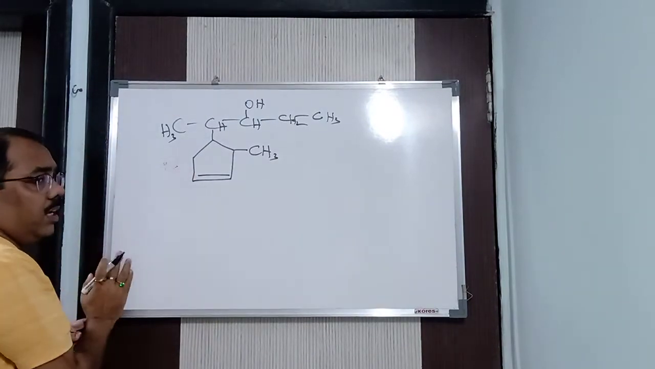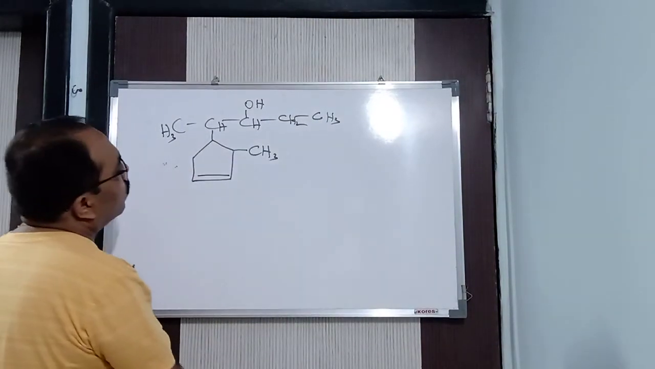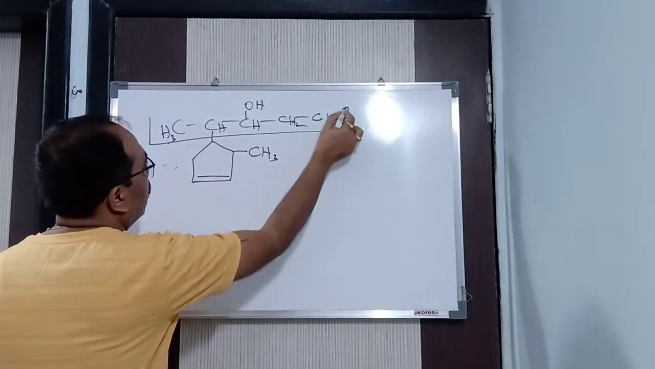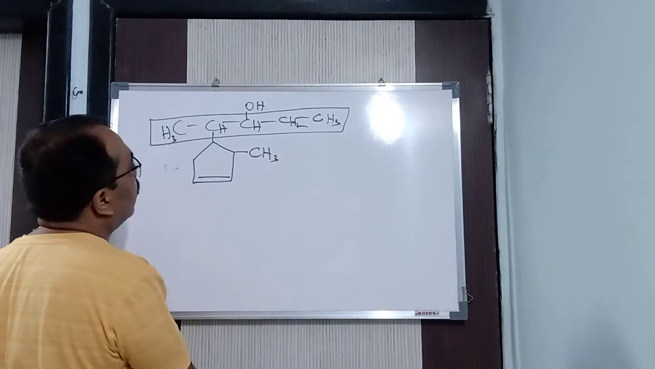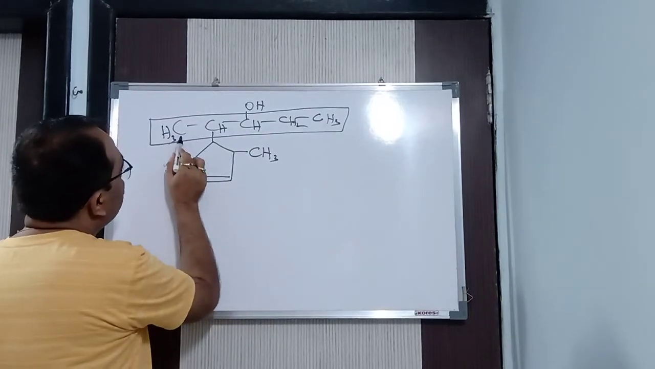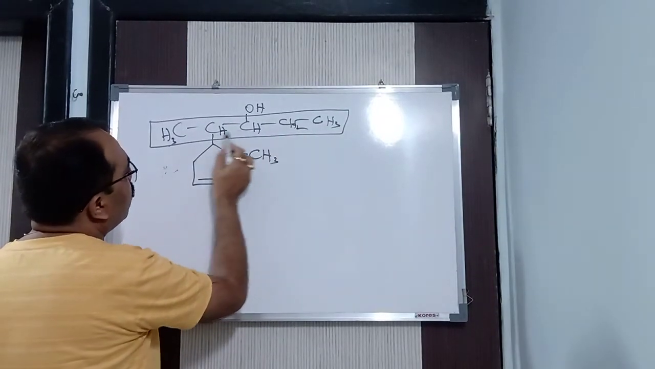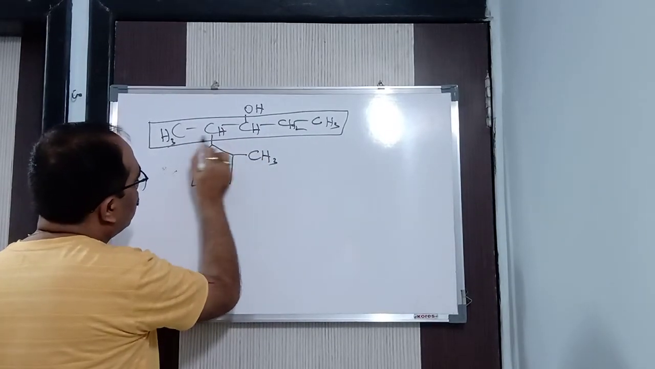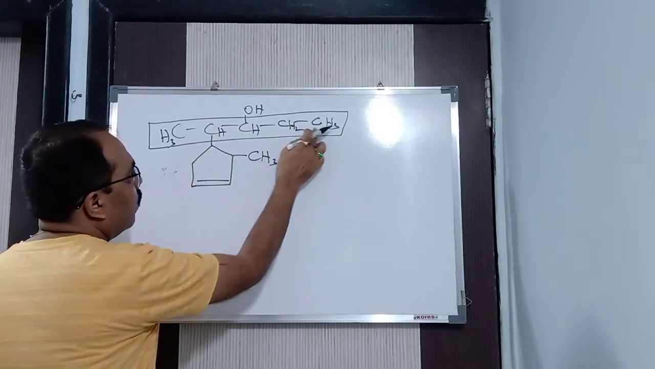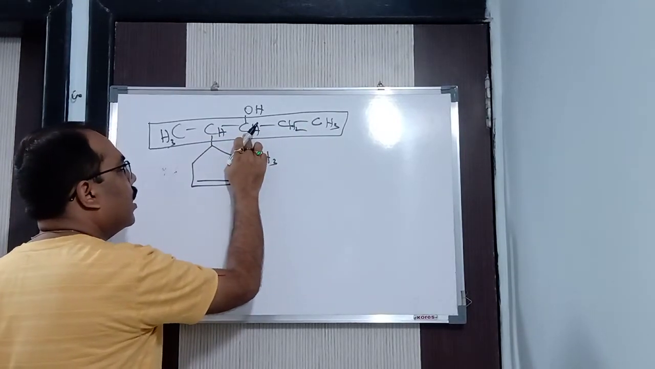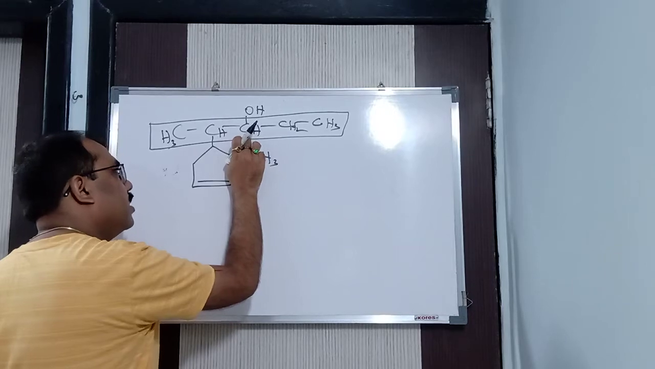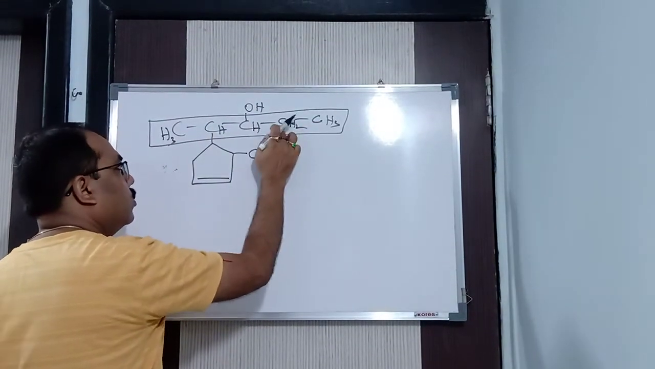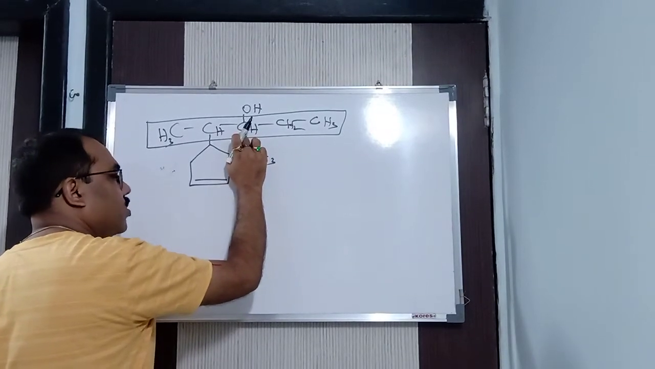Now this is a little bit complicated. Listen carefully. First, this is your longest chain, and this becomes your root word. Now, do we count from this direction, or from this direction? Whichever direction we count, 1, 2, 3, or 1, 2, 3, the functional group, OH, comes in the third position only. It comes in the third position, no doubt about it.